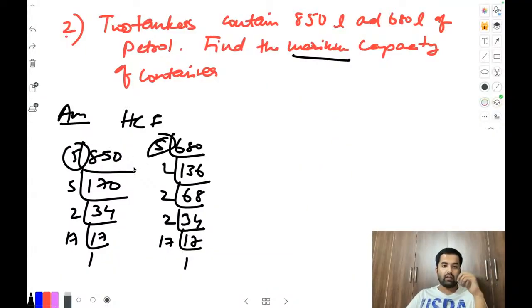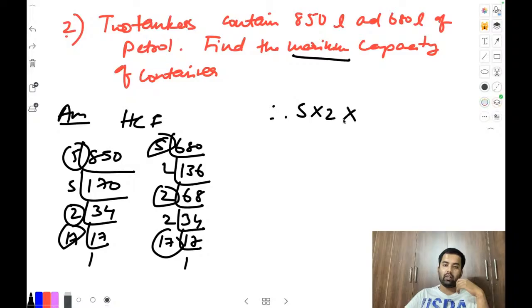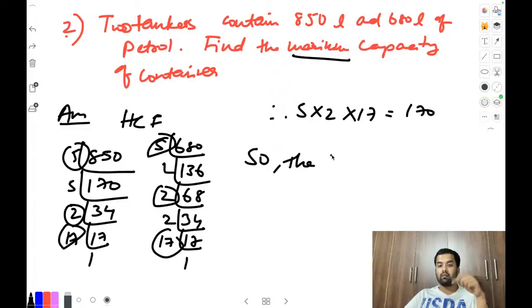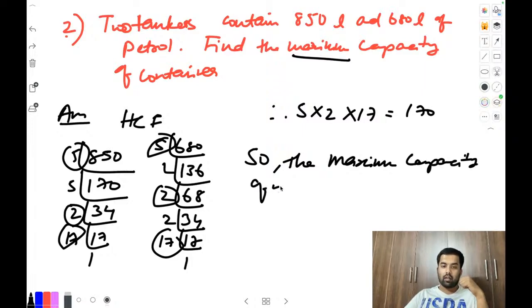Okay, this one done. 5 and 5 is common here, and 2 is common here, and 17 is common here, right? So 5 into 2 into 17, it will come 170. But write the concluding statement here, okay? So because it is a word problem, the maximum capacity of containers included in answers container is 170. Finish it off.